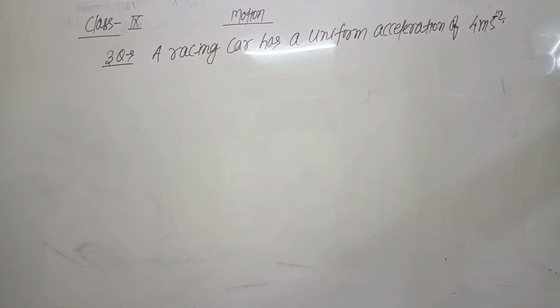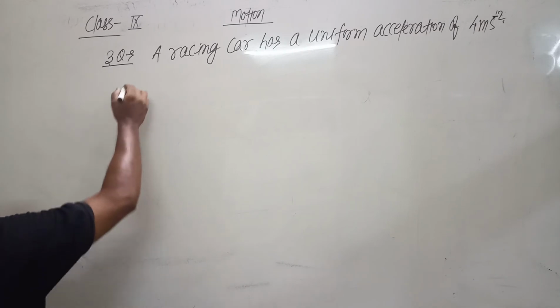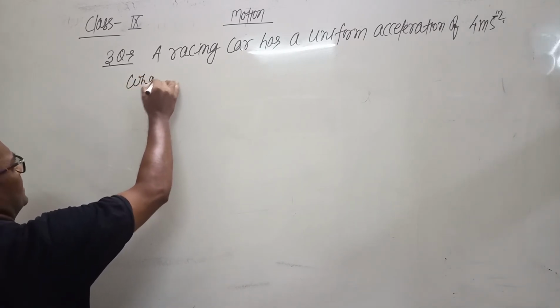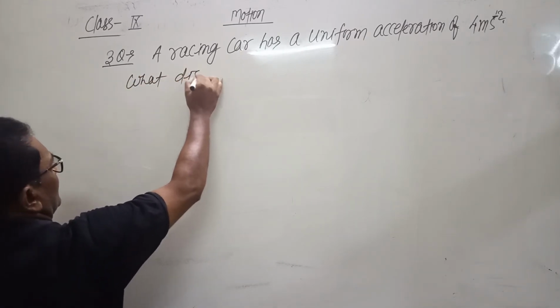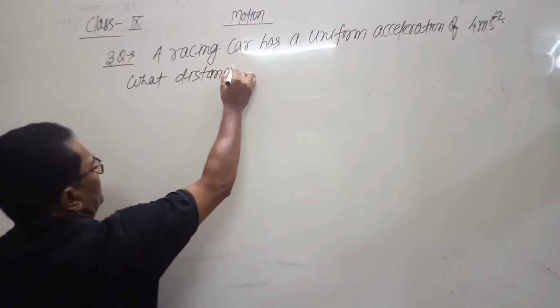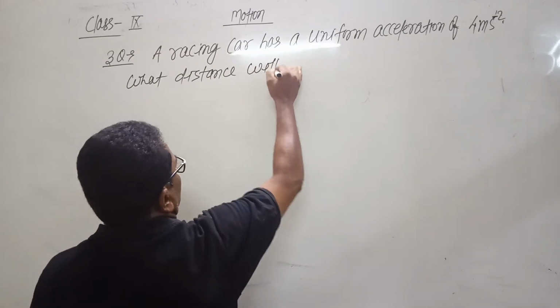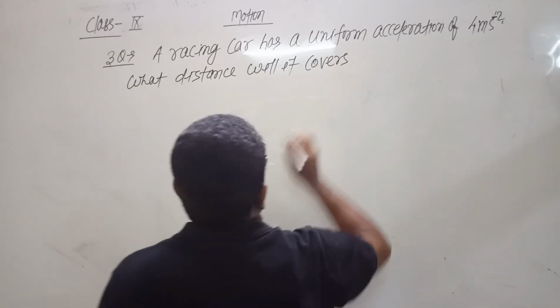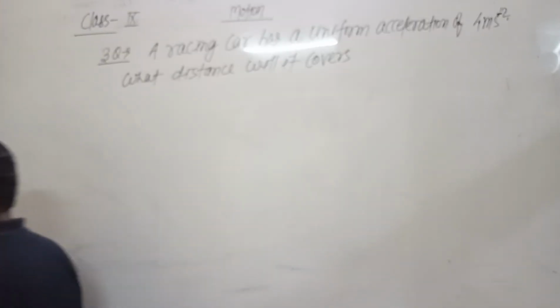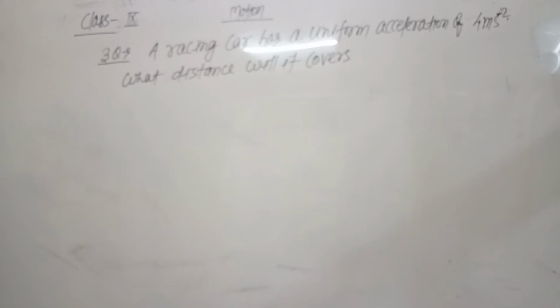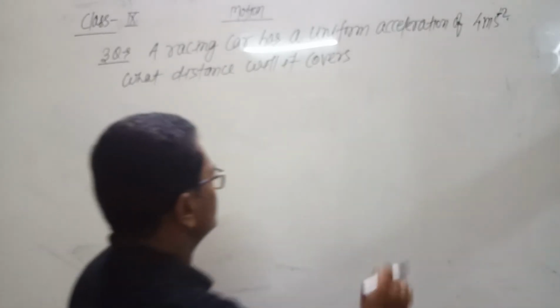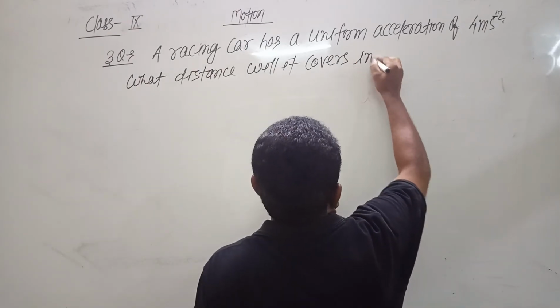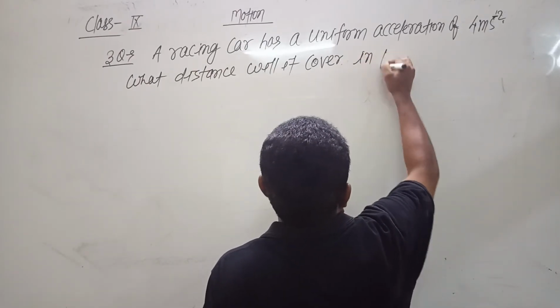What distance will it cover in 10 seconds just after the start?